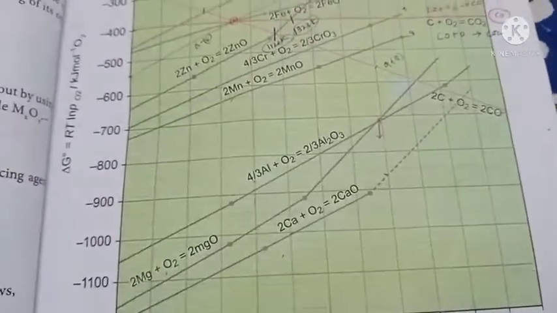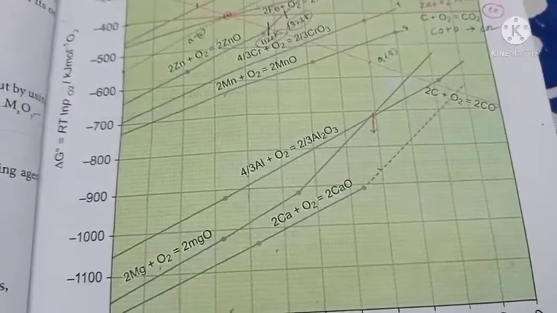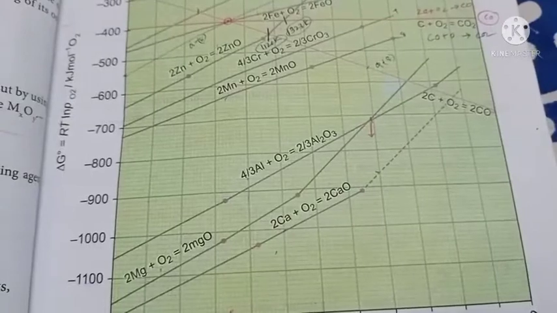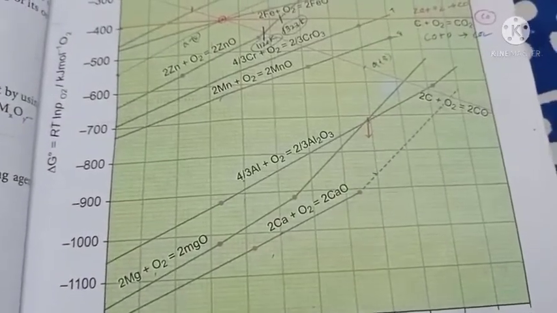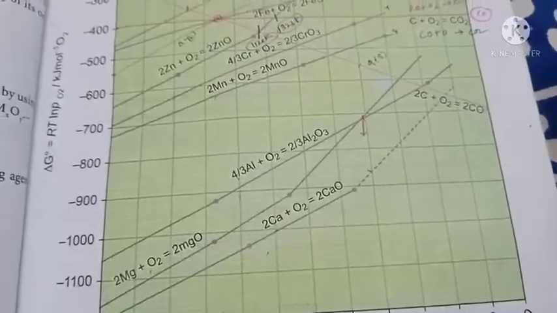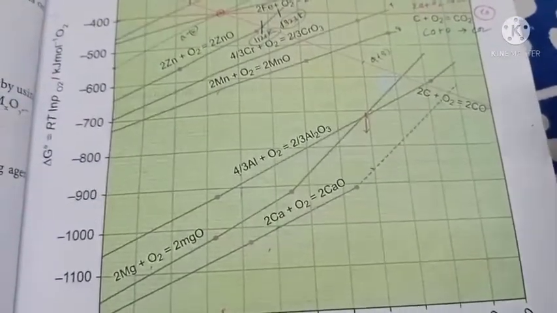According to the Ellingham diagram, the metal which is lying below in the diagram can act as a very good reducing agent for the metal oxide which is lying above. Now the question is, which is a good reducing agent for reducing alumina?